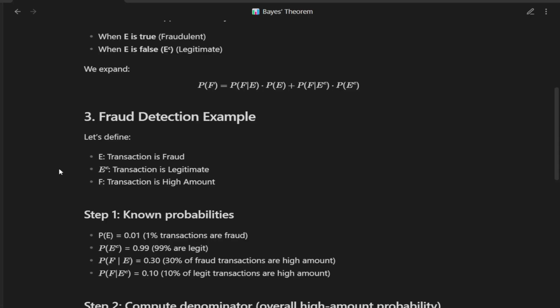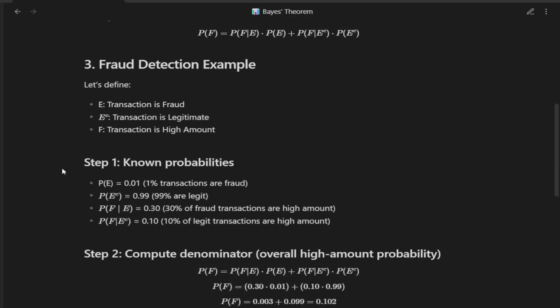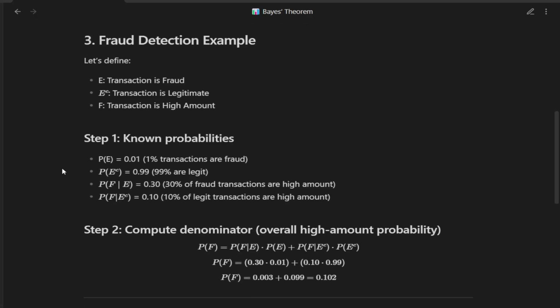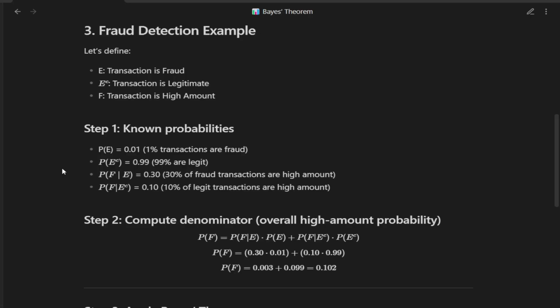Now let's apply this to our fraud detection example. Let E equal transaction is fraud, EC equals transaction is legitimate, F equals transaction is high amount. Here are the known probabilities. P(E) equals 0.01, only 1% of transactions are fraud. P(EC) equals 0.99, 99% are legit.